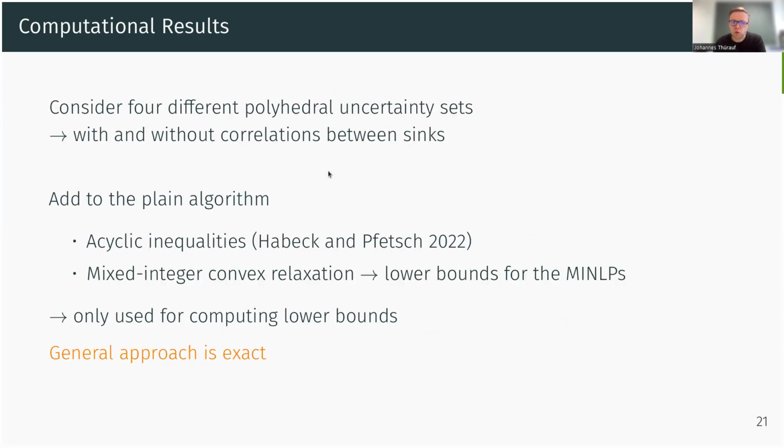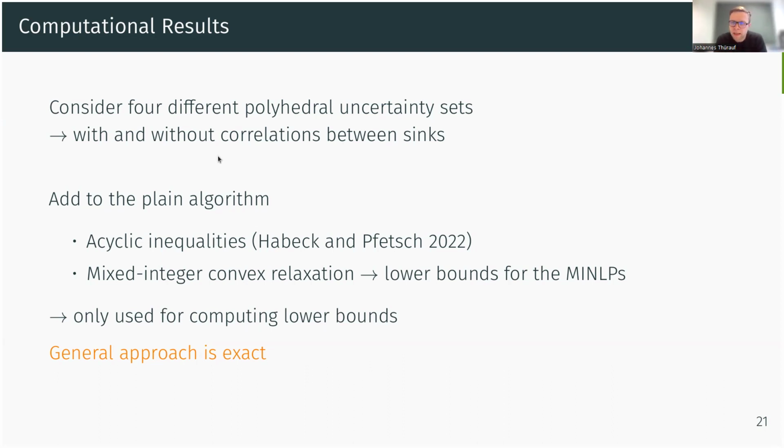And we have 2 versions of our algorithm. We have the plain version that I've explained to you, and we have an, I would say, enhanced solution technique where we add some valid inequalities of the literature and some convex relaxations to provide lower bounds to solve the MINLPs. But this is still an exact approach, so we never approximate our nonlinearities during the whole process. And we consider 4 different types of polyhedral uncertainty sets with and without correlations.